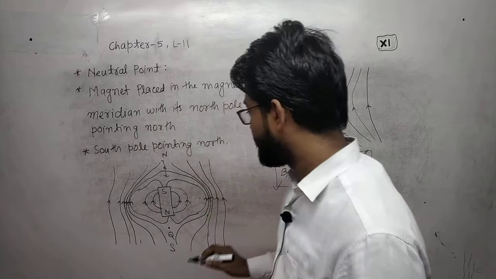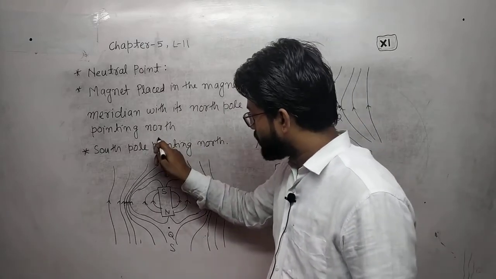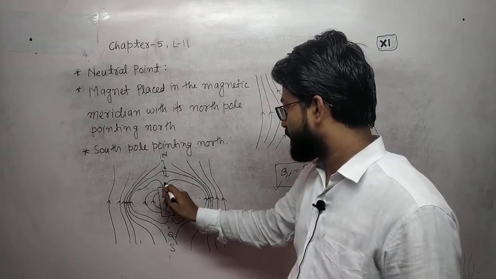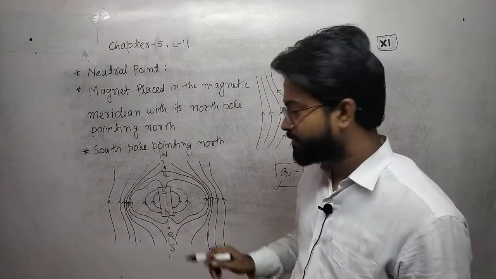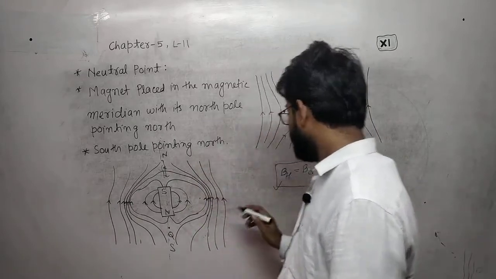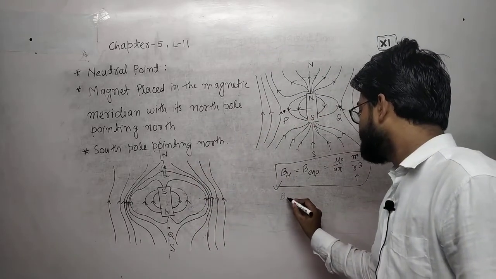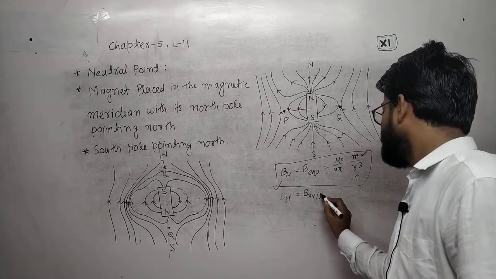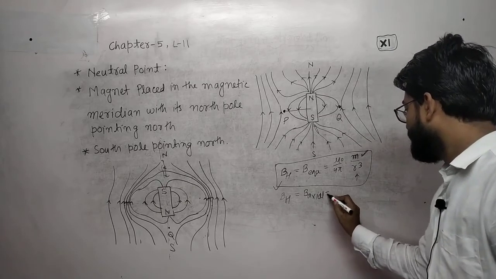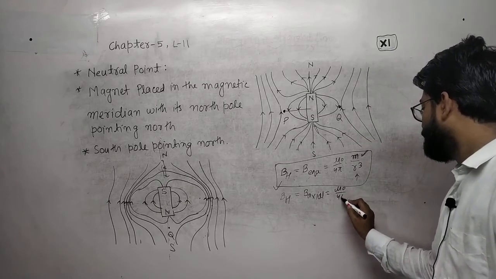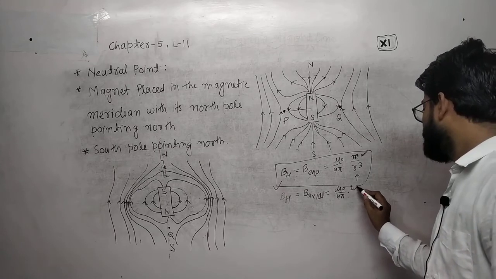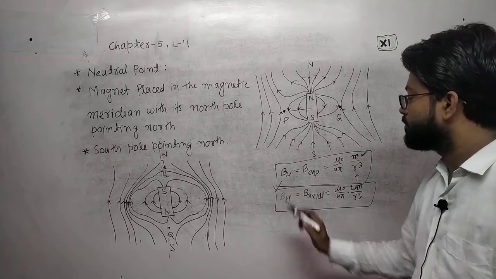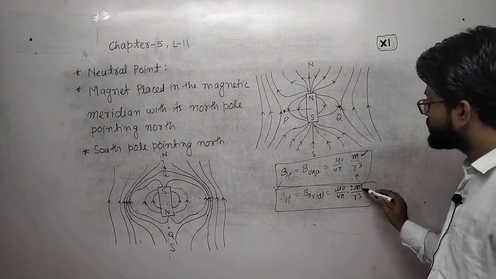Hope you're understanding. This is the bar magnet and this is its axis, and the neutral point will occur on the axis. Here the same formula applies, but the horizontal component of the Earth's magnetic field will be equal to the axial field, mu naught by 4 pi, 2m upon r cube.